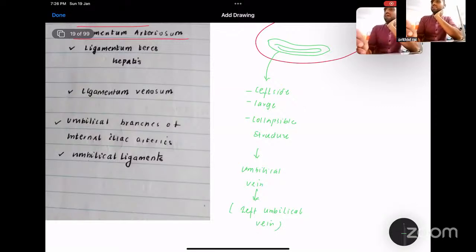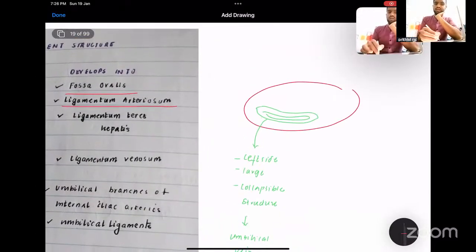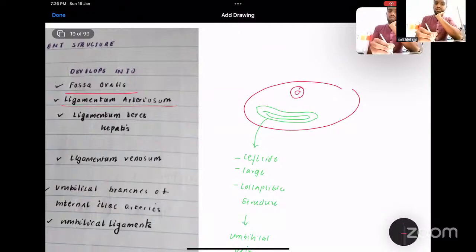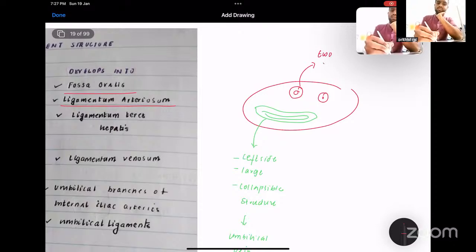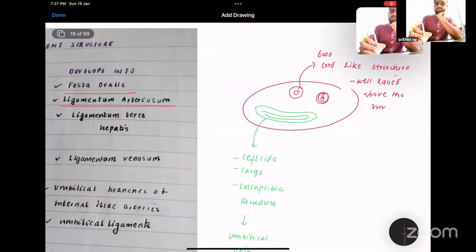The right one vanishes. Now, what about the umbilical arteries? They are small, dot-like structures, and they are just raised. You see two cord-like structures, well raised above the surface of the umbilical cord. These are the umbilical arteries.